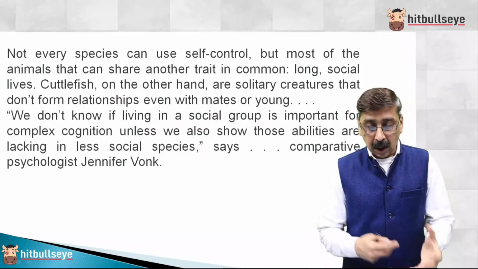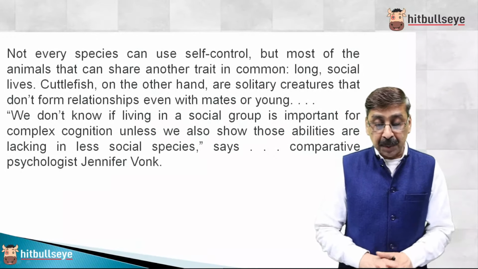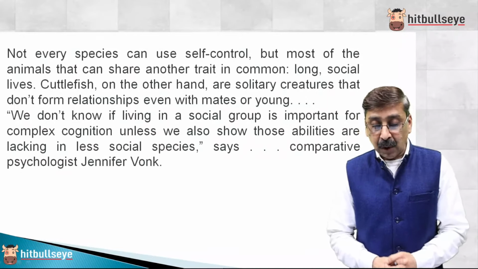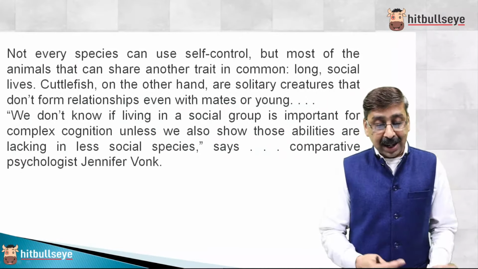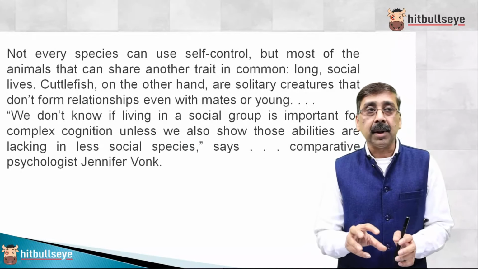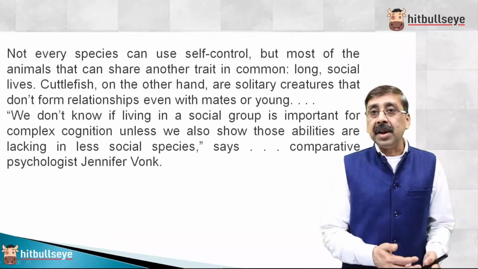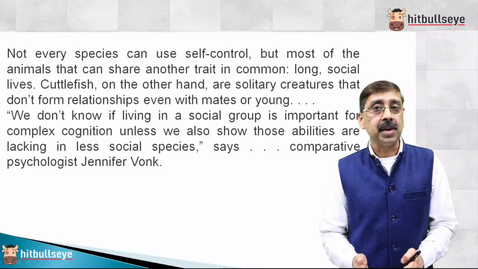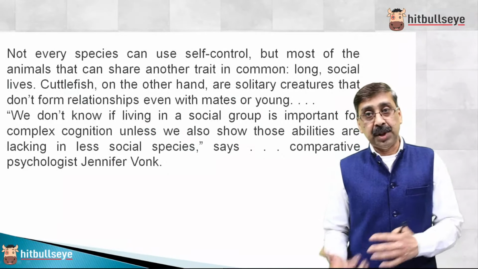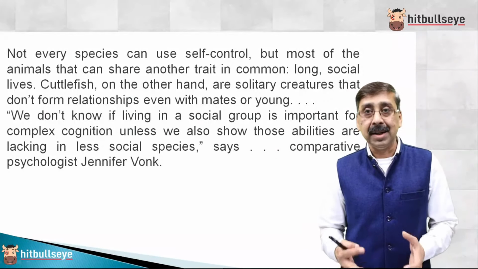So the author, the scientist, is saying we don't know if living in a social group is important for complex cognition, meaning thinking ability, unless we also show those abilities lacking less in social species. So last, some sort of question mark is there. By nature, cuttlefish are solitary creatures, and yet they exhibit what human beings exhibit; we all consider that we have social tendencies also.